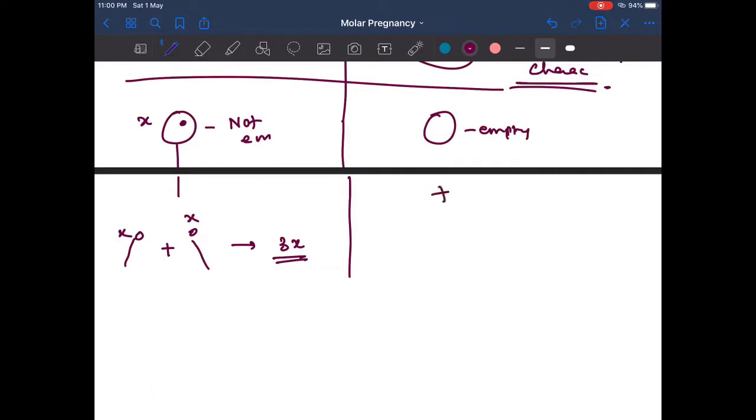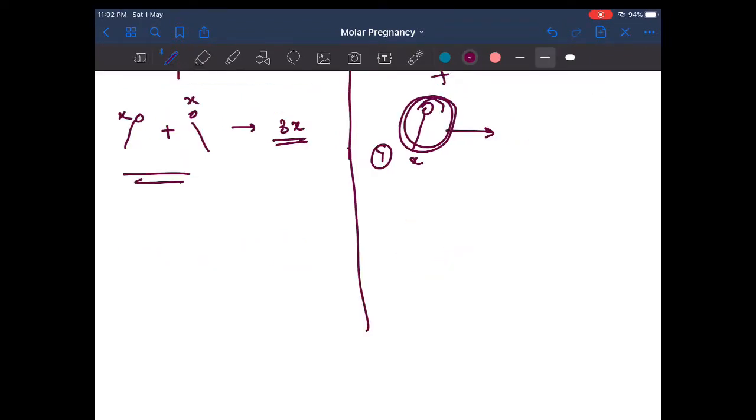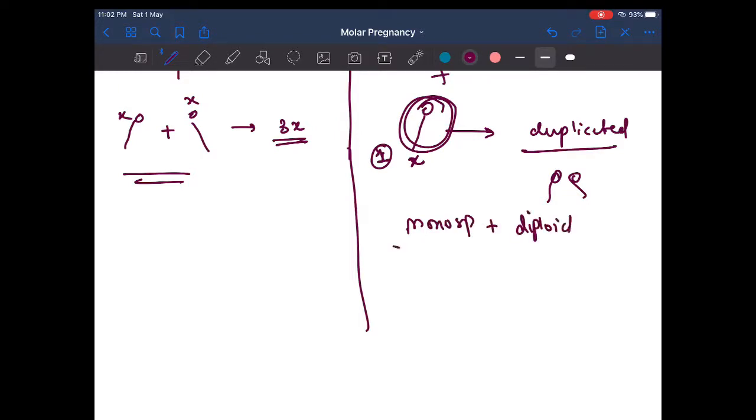Okay, but in this case, in complete mole, since the ova is empty, it is fertilized by only one sperm. And in this, the sperm is duplicated, right? So this is one x, and they are duplicated, so it becomes two. Since one sperm is there, it is monospermic, but since it is duplicated, it is diploid. And in the other case it is dispermic but triploid, right?